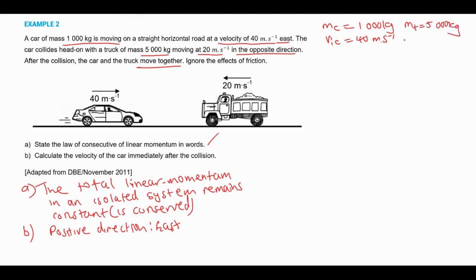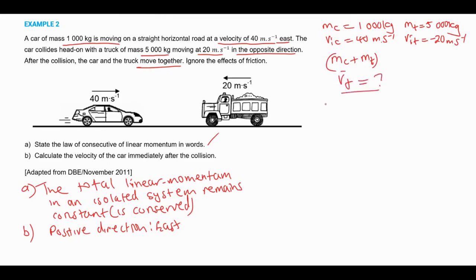And then we have the initial velocity of the truck, which is going to be negative 20 meters per second because it's going to the west. Right. And then the final mass of these two objects is going to be the mass of the car plus mass of the truck. Okay. And then the final velocity of the combined objects is what we're looking for.